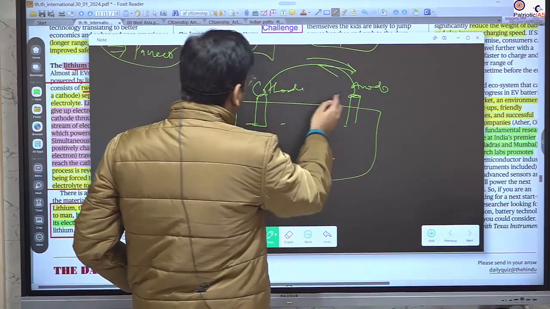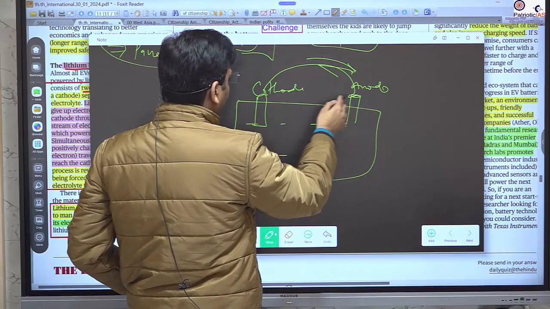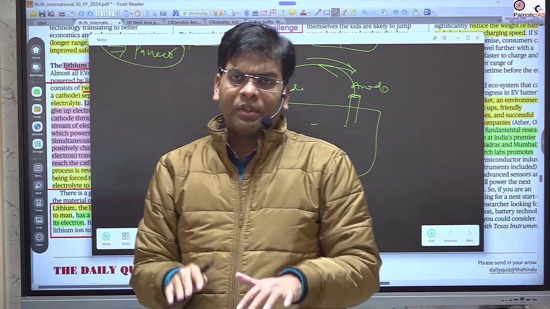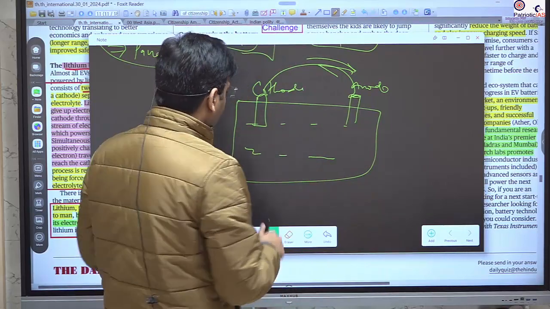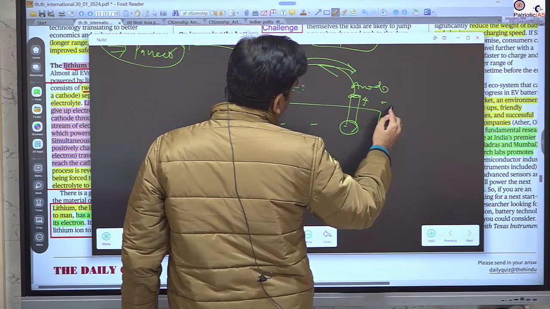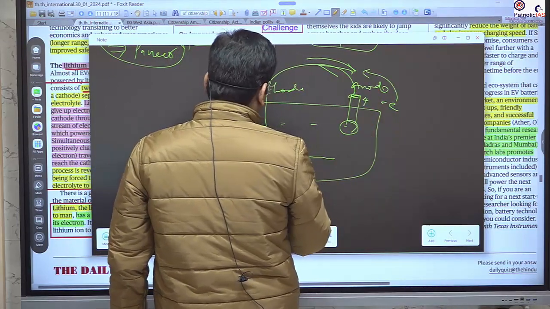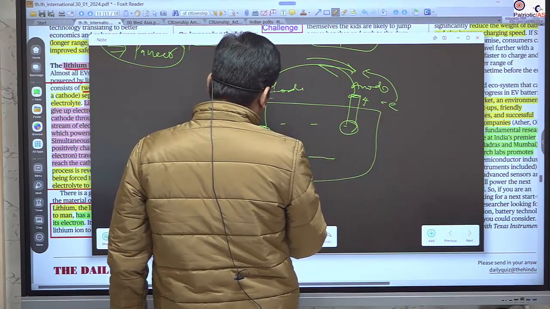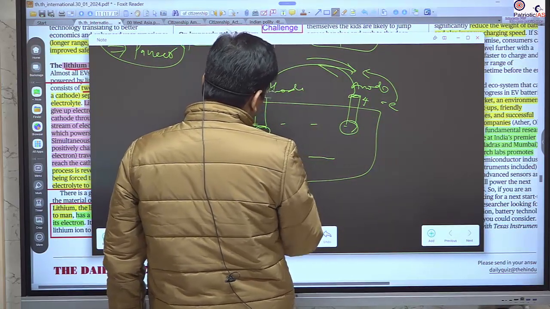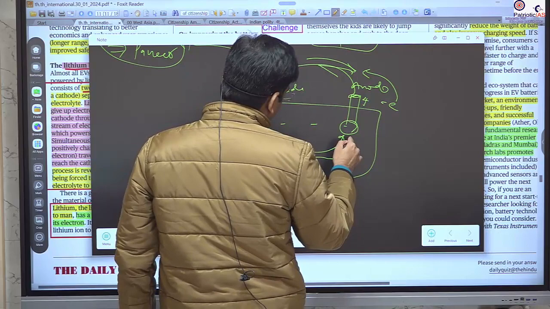By this the electric flow goes from here to here, and that helps in driving the vehicle. In charging, the negative electrons flow, and when we charge, the positive ions that were deposited here are forced to accumulate again here.